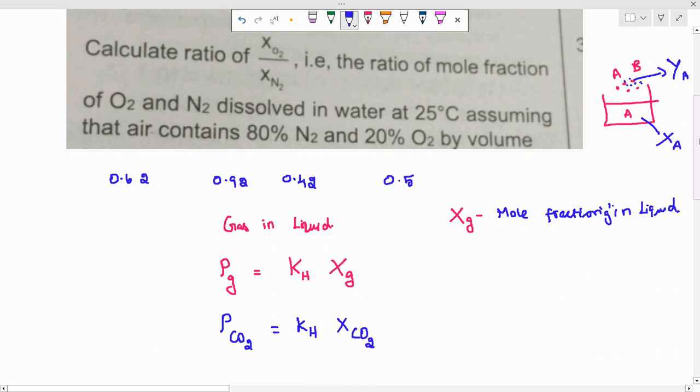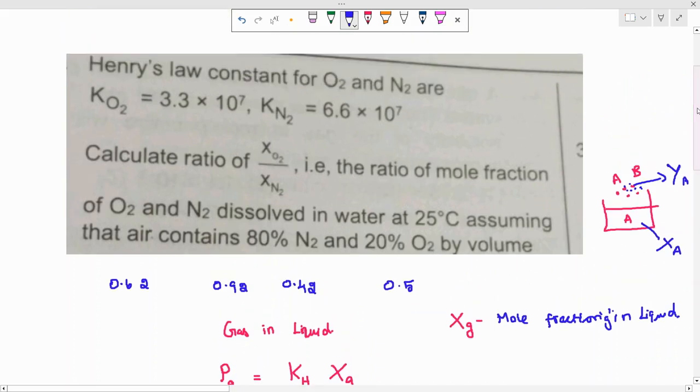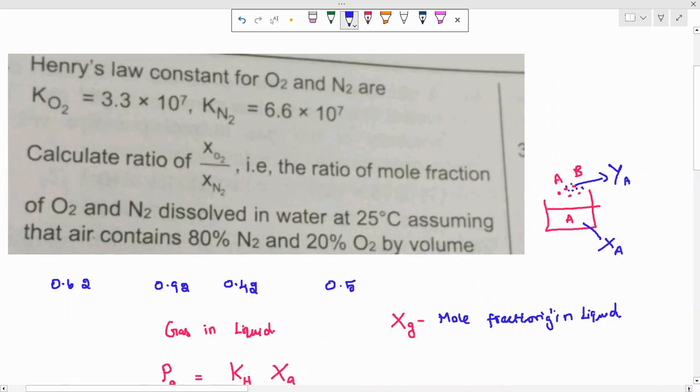Okay, then we will check what they are asking. First of all, whenever you are seeing the question, you have to understand what the given data are and what has been asked. So here the given data are Henry's constants for the two gases, and then they have given the partial pressures indirectly. So I'm going to find out the mole fraction of these two gases, and they have asked for the ratio.